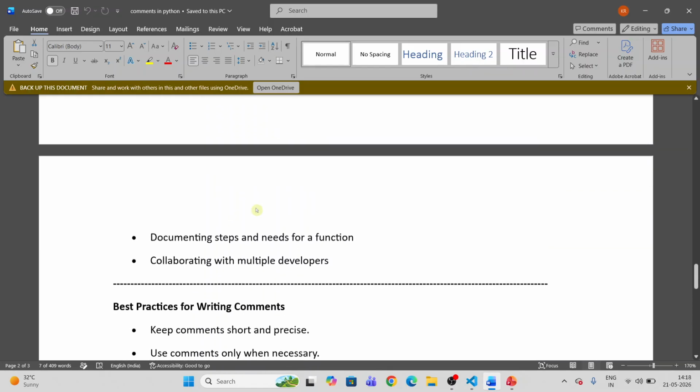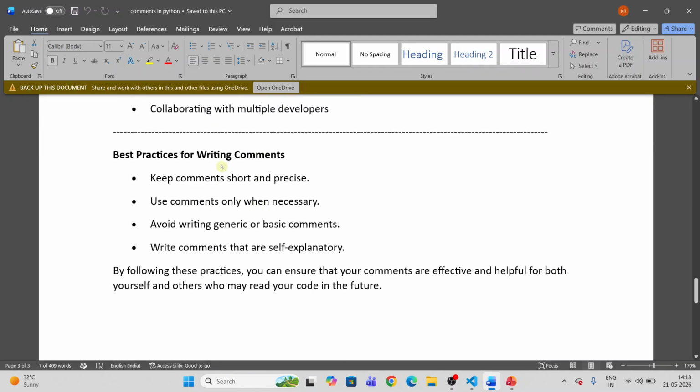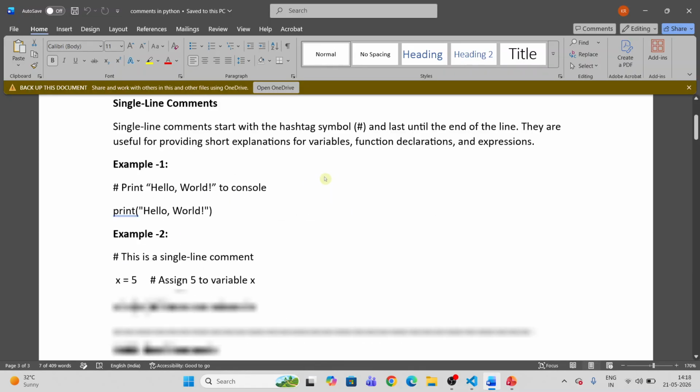Next are the best practices for writing comments. Keep comments short and precise. Use comments only when necessary. Avoid writing generic or basic comments. Write comments that are self-explanatory. We need to keep all this in mind when writing a comment. By following these practices, you can ensure that your comments are effective and helpful for others and for you, since you may read your code in the future. So this is the use of comments.